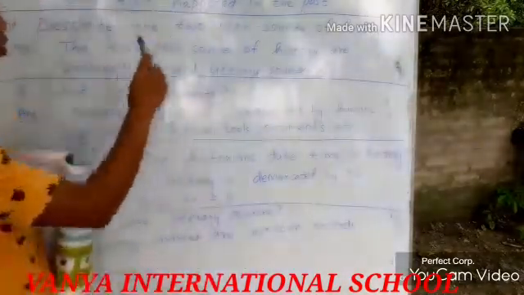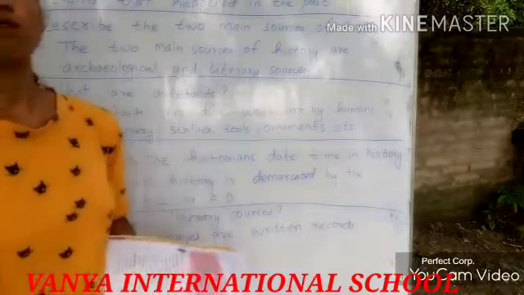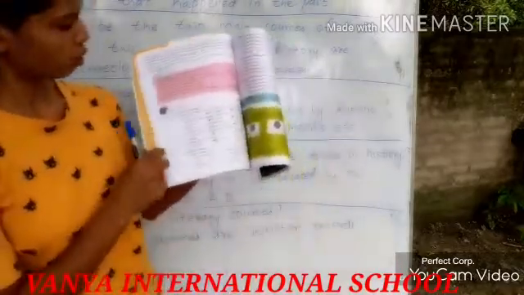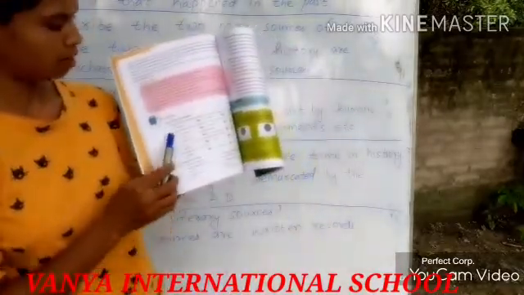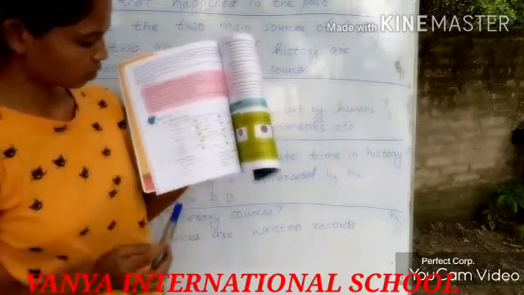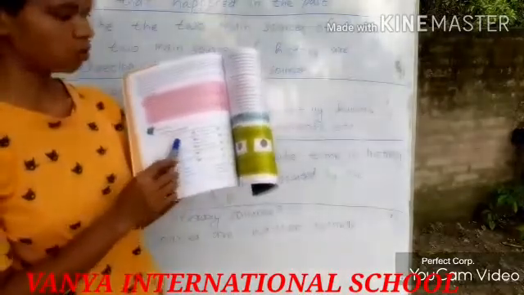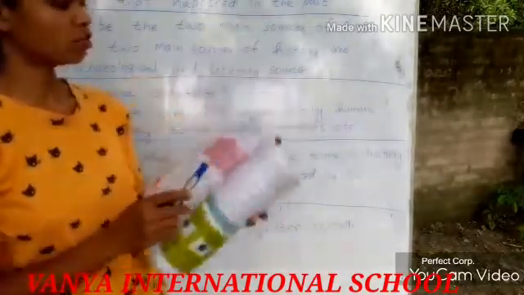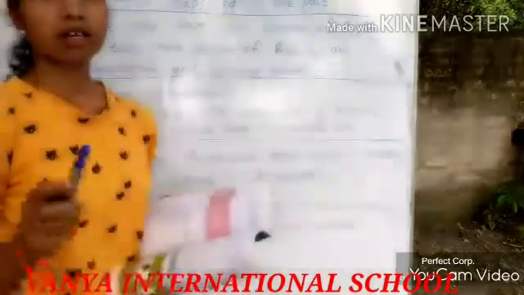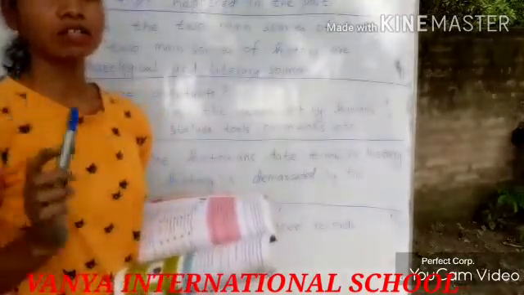So these are the question answers, and for your homework you have to do the A and B part, that is, take the correct option and match the following. Read the lesson and try to do this as your homework. And question answer C and D part, learn it properly and write it in your copy.